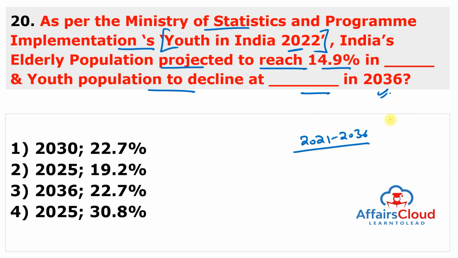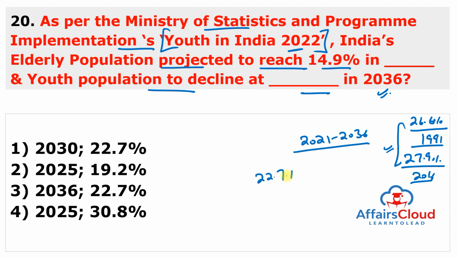And the proportion of the youth to the total population had increased from 26.6% in 1991 to 27.9% in 2016. So this is increased. This is about the youth population, and projection started a downward trend and to reach 22.7% by the year of 2036.